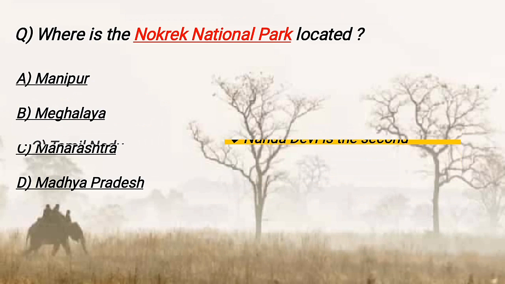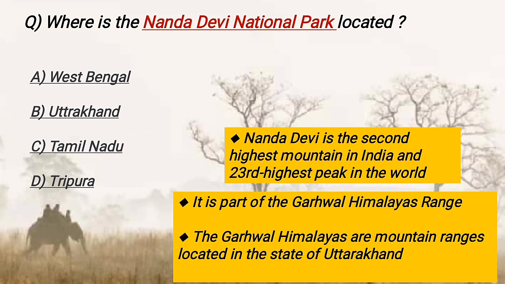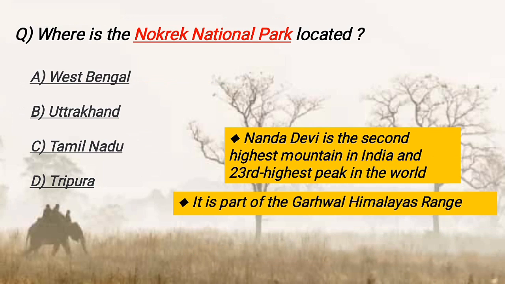And Nanda Devi is the second highest mountain in India and the 23rd highest peak in the world. Nanda Devi mountain is part of the Garhwal Himalayas range. Garhwal Himalayas are the mountain ranges located in Uttarakhand, and Garhwal Himalayas are part of the Greater Himalaya range.